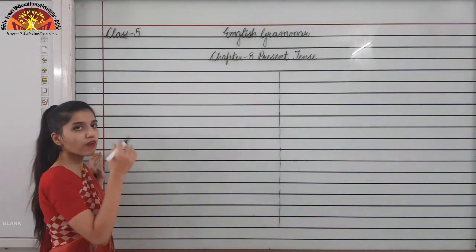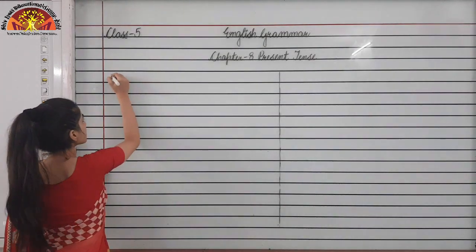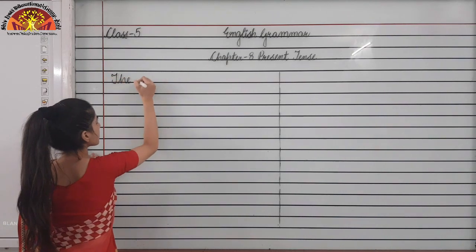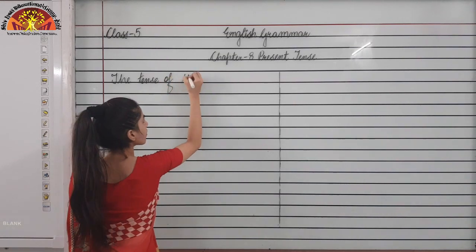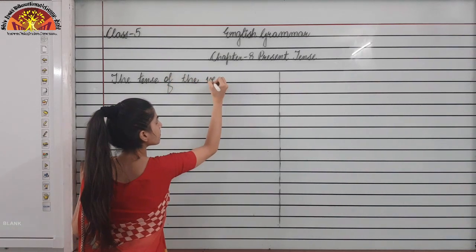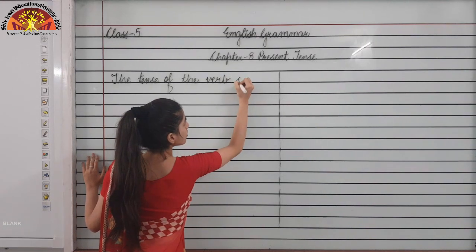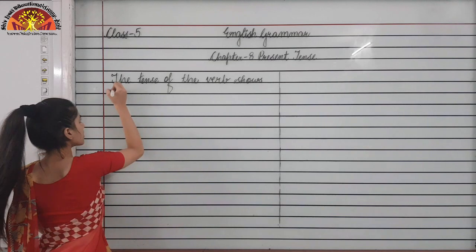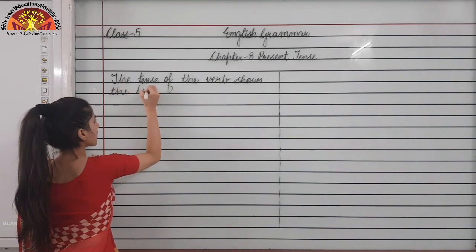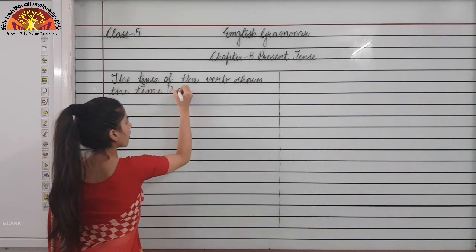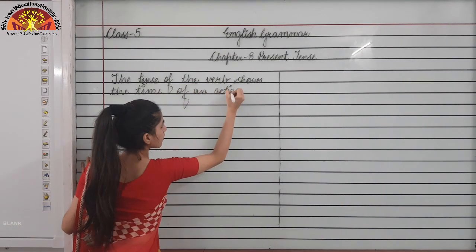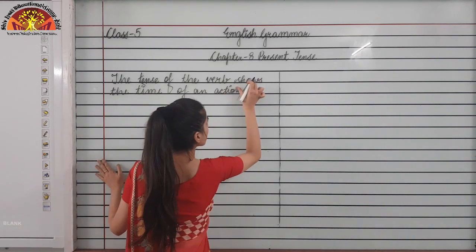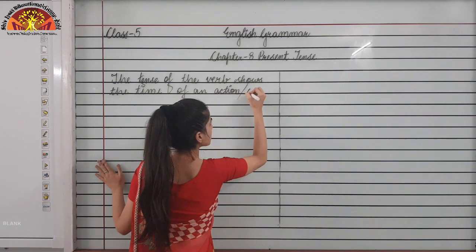First of all, I'll write down what a tense is. The tense of the verb shows the time of an action or event.